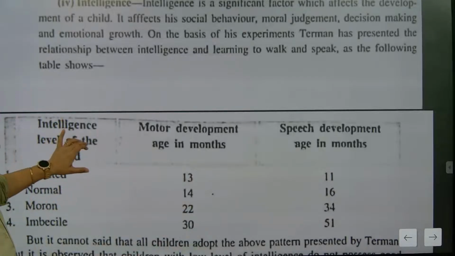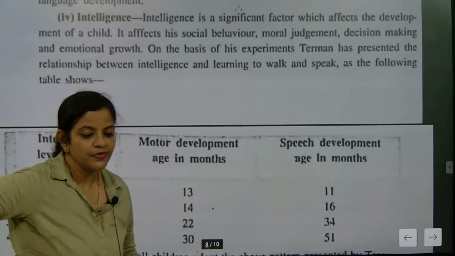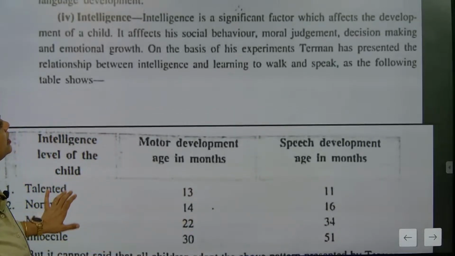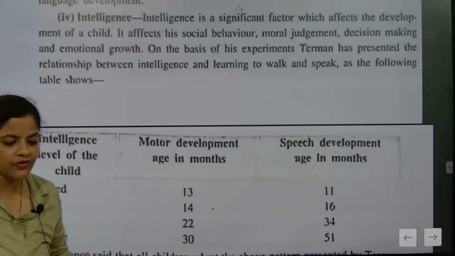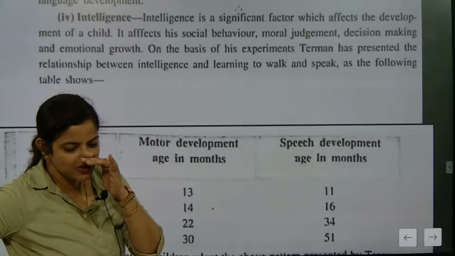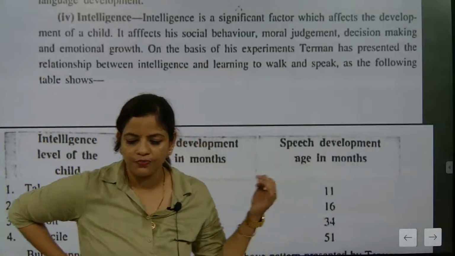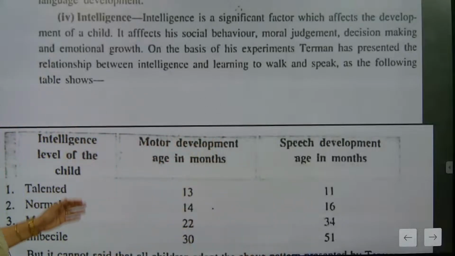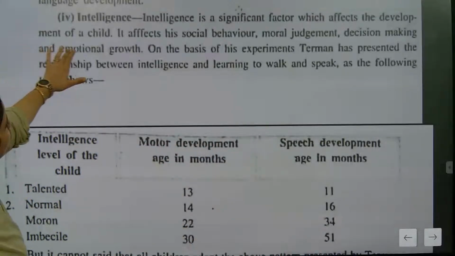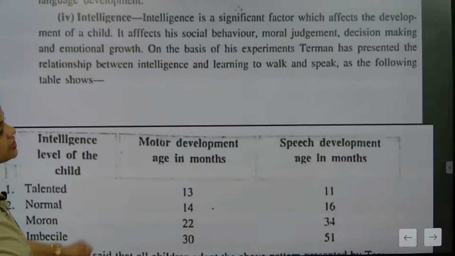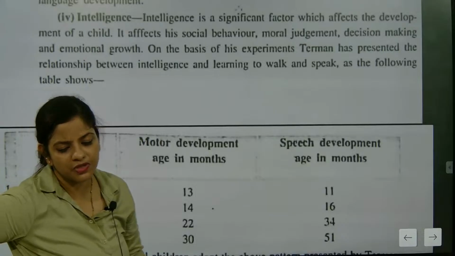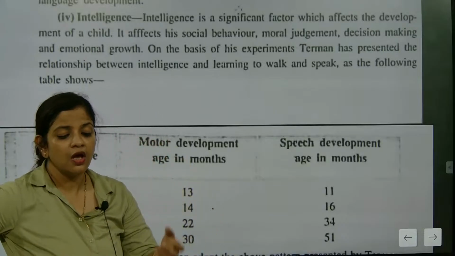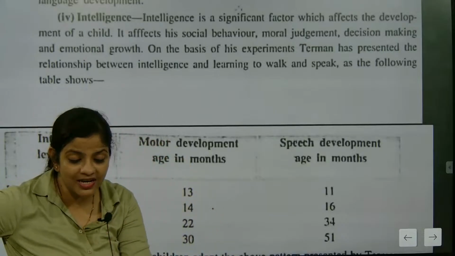Good evening, Sharmila. Now we need to discuss intelligence. Intelligence is a significant factor. Without intelligence, will you be able to do any work? No. It affects the development of a child 100%. It affects social behavior. And what is intelligence? Intelligence means accumulated information that you have gained at the time of learning.